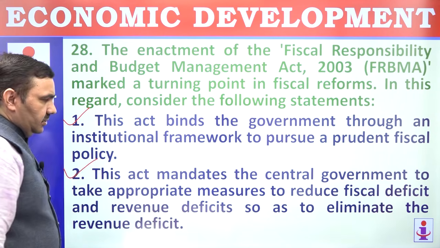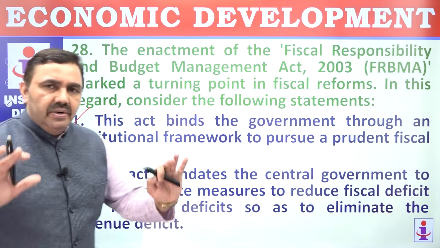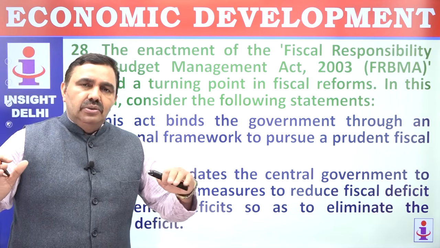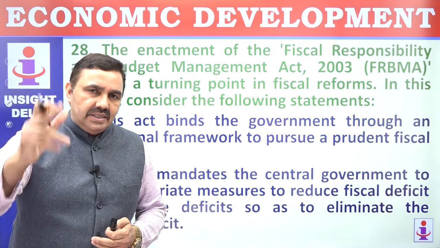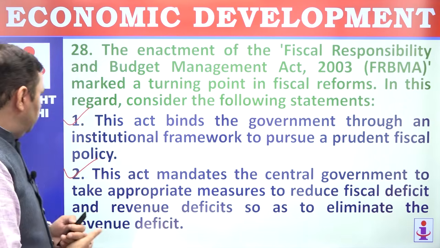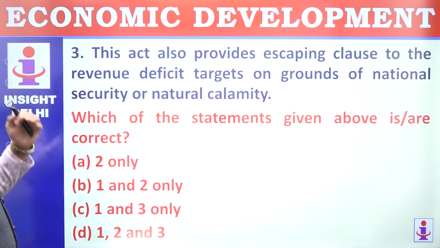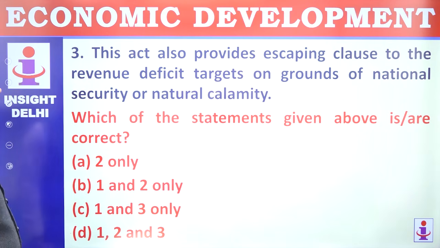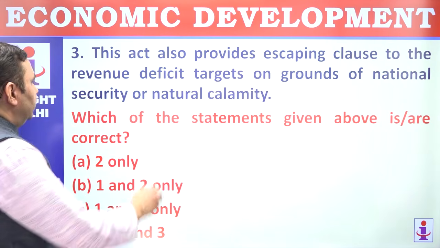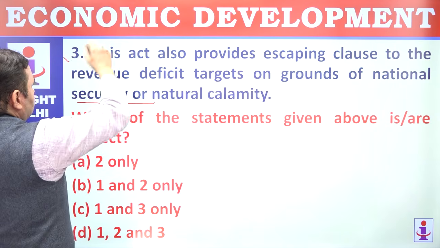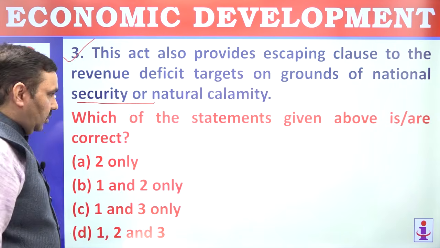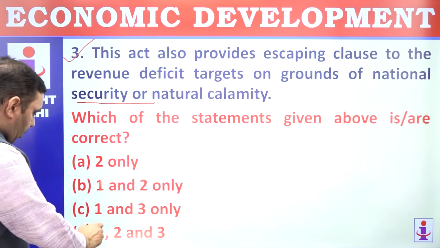Perfectly correct. Spend whatever you earn. So spend whatever you have in your pocket. Don't spend too much. That is the message of FRBM Act. 3. This act also provides escaping clause to the revenue deficit in case of national security calamity in emergency. You can breach the limits. All the 3 are correct here. Option is D.